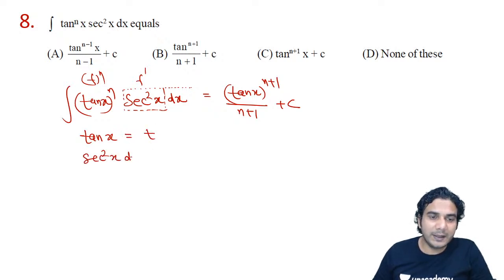So it will be sec square x into dx. Differentiation of tan x is sec square, differentiation of x is dx, and differentiation of t is dt. All right. So this will become dt, then write this complete.